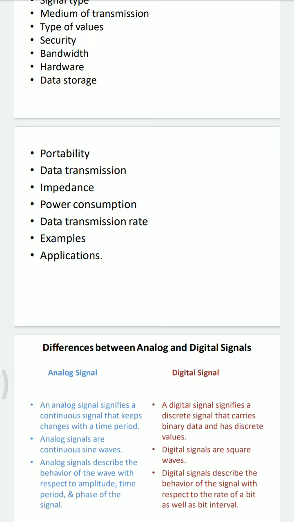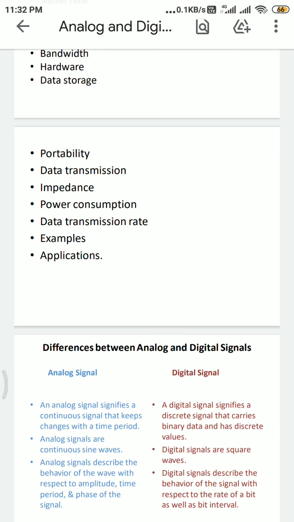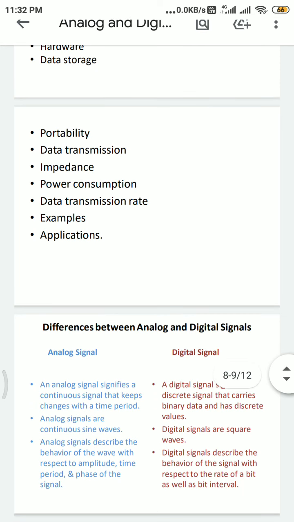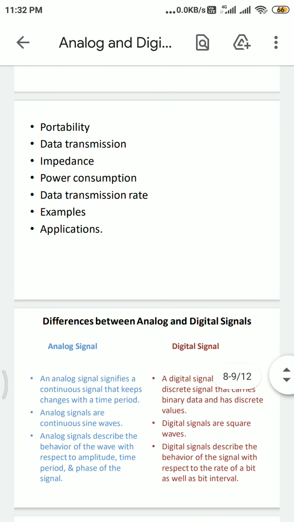Impedance: signal voltage changes amplitude continuously with respect to time. Next one is power consumption. Analog devices use more power as compared to digital signals or digital devices. Next is data transmission rate. In analog signal it is slow, but in digital signal it is faster.